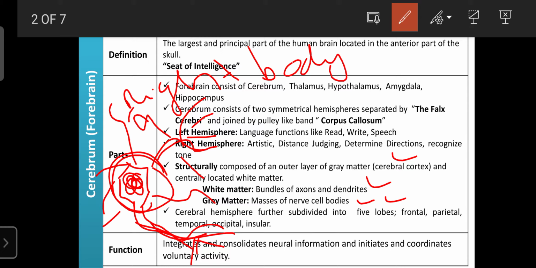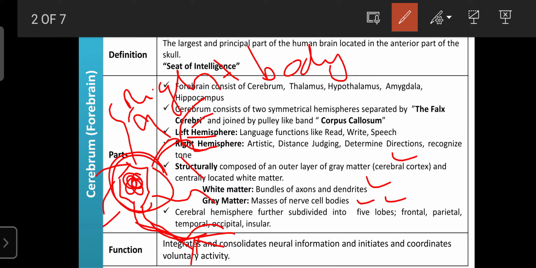Once again, the cerebral hemispheres are further subdivided into lobes according to their locations, with respect to the bones of the skull. They are mainly divided into five lobes. The first is the frontal lobe; as the name indicates, it is present just behind the frontal bone. Then the parietal lobe: the part of the hemisphere at the back, on the side of the parietal bone, is known as the parietal lobe. Then the temporal lobe: the part of the brain or hemisphere lying at the location of the temporal bone is known as the temporal lobe.